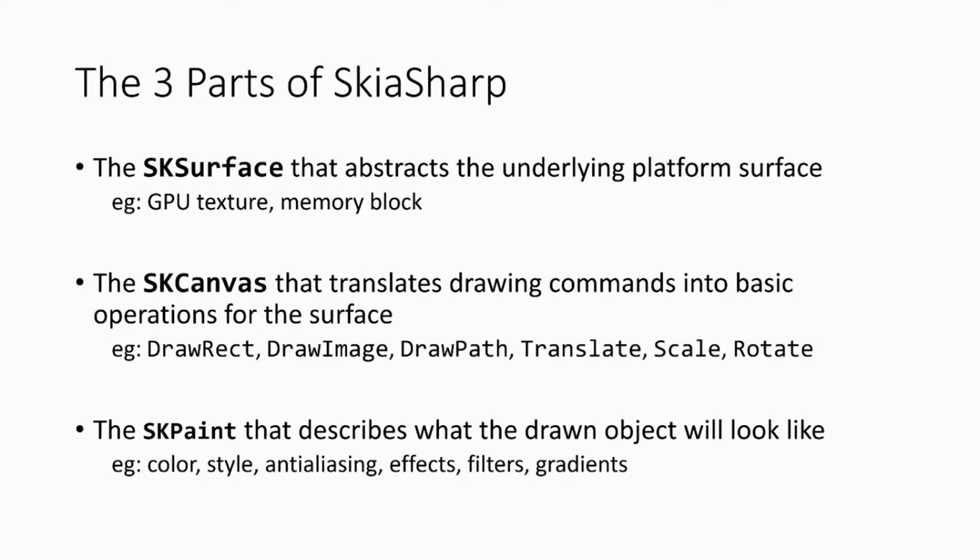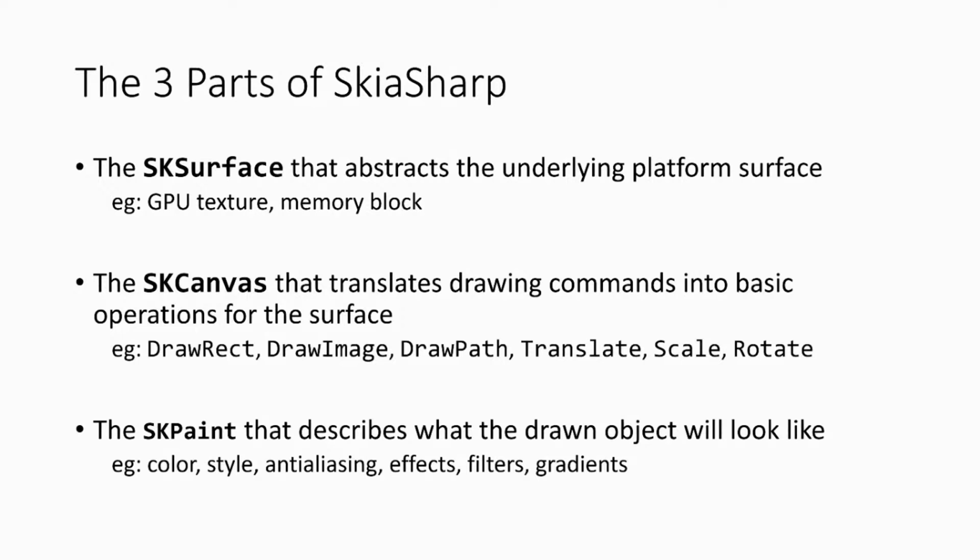So you would go canvas dot draw a rectangle, and you would pass in your width and your height and your position, and it would draw a rectangle. But then you ask yourself the question, I'm in the painting world. How do I make a red square? Well, that's where the SK Paint comes in. And that's literally a blob of properties that you would set things on: what's the color? Do you want to use anti-aliasing? Do we have a gradient we want to use? What's the size of the font that we're drawing, right?